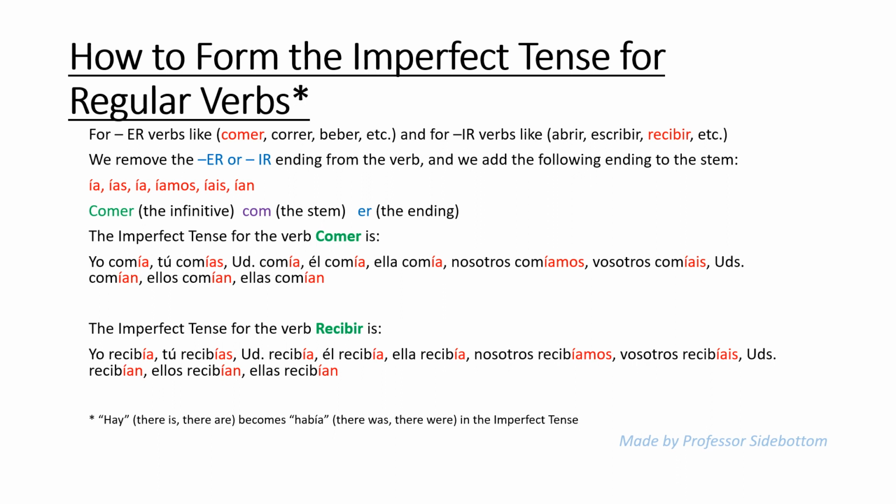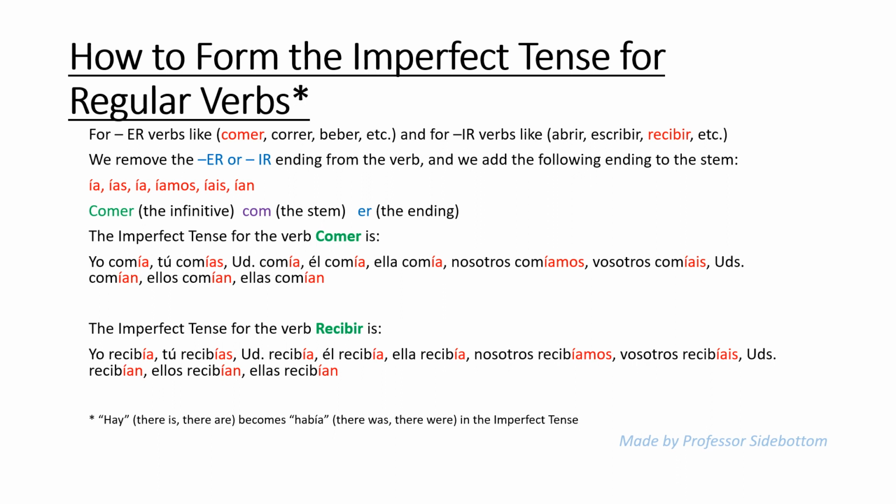Next, let's see how we form the imperfect tense for regular verbs that end in ER or IR. ER verbs like comer, correr, beber, IR verbs like abrir, escribir, recibir. For these verbs, for ER and IR, we do the same thing. We remove the ending and we add to the stem the following endings. Ía, ías, ía, íamos, íais, ían. Like Old MacDonald had a farm, like in the song.